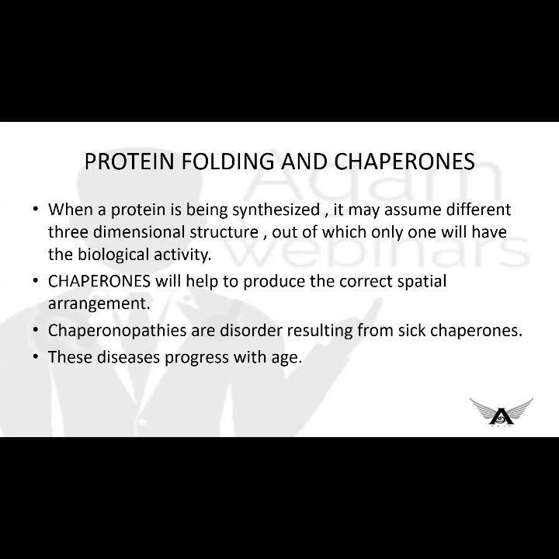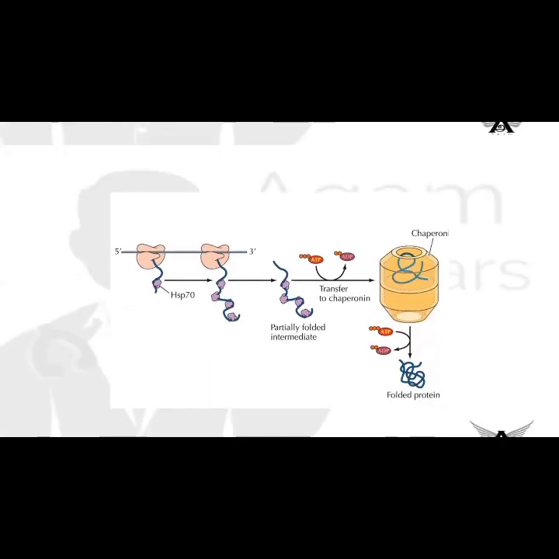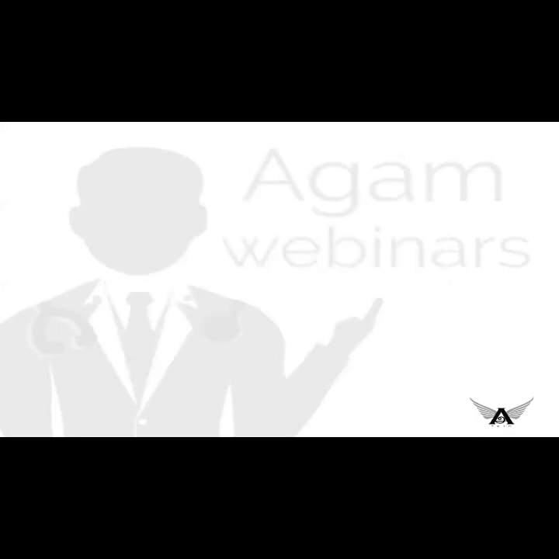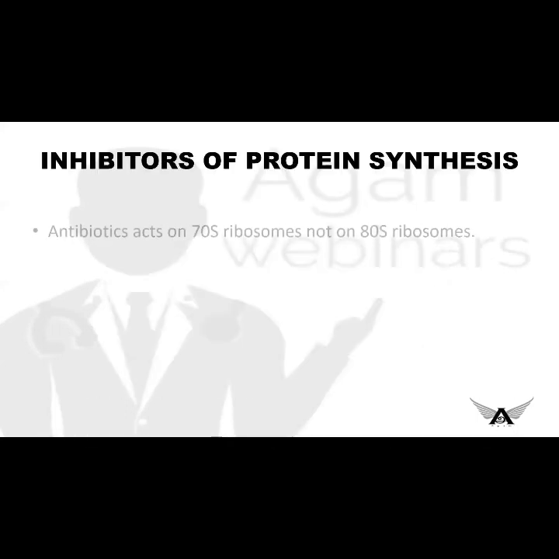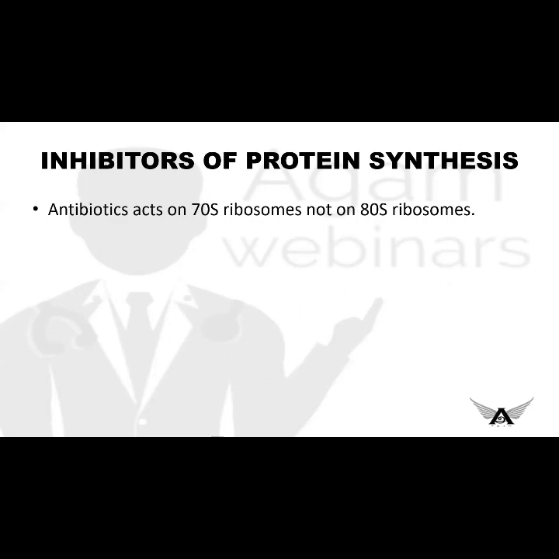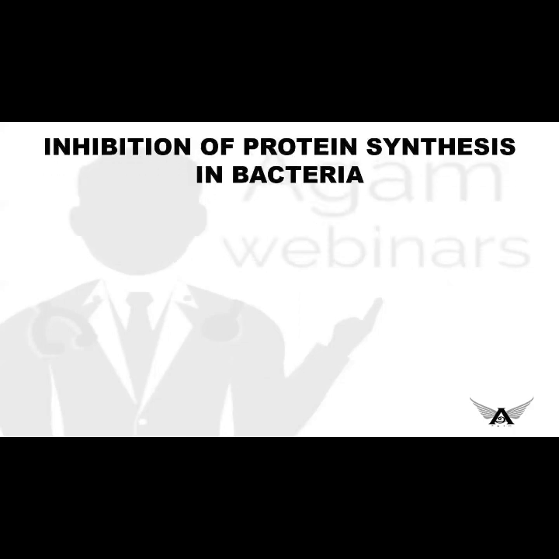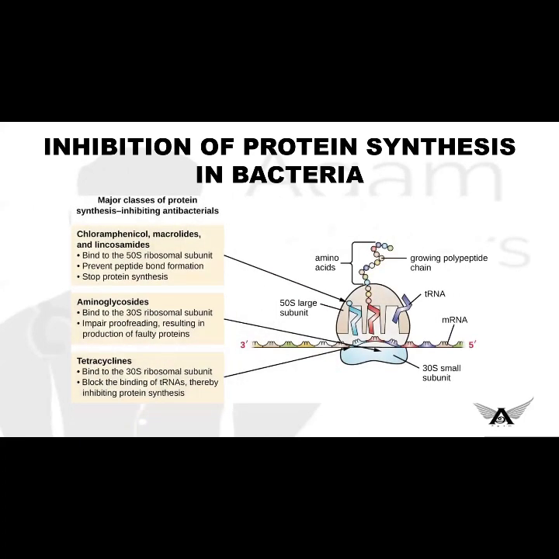Now, there may be inhibitors of this protein synthesis. So we'll see what are the inhibitors in prokaryotes as well as in eukaryotes. Antibiotics act on the 70S ribosome, which means prokaryotic translation will be inhibited by antibiotics. For bacteria, we have two types of inhibitors: reversible inhibitors and irreversible inhibitors.